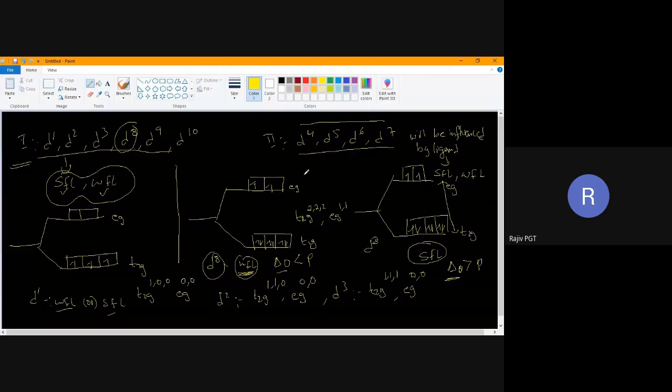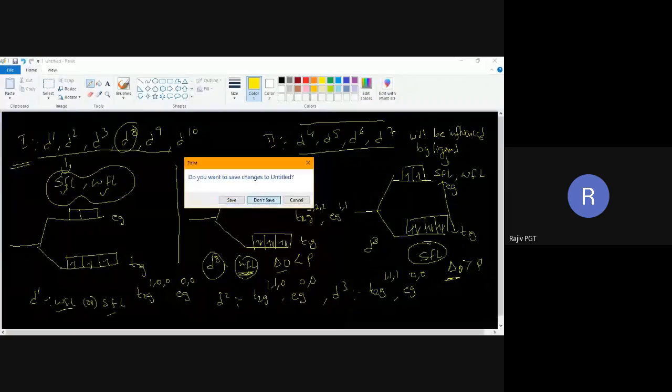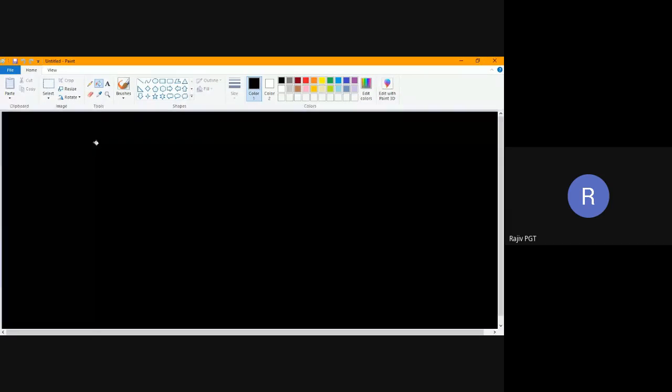Understood now? Any doubts? No, sir. Thank you. So I'll go for the next one, D9 and D10. Then I'll close this configuration. Then I'll go for the second set of orbitals.